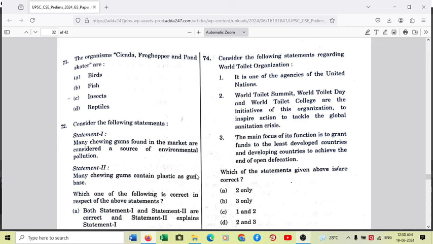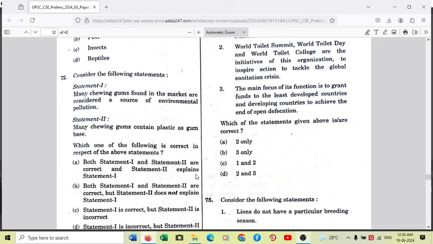They are insects. So cicada, froghopper and pond skaters, very unique kinds of insects. They live in water. Cicada, froghopper, they live in both environments, on land as well as on water. And pond skaters are basically very light insects which literally glide over the water surface in lakes, ponds, and rivers. So cicada, froghopper, and pond skaters all are insects. Factual question. If you know, you know the answer. If you don't know, you have to skip and move to another question, right? So option C is the right answer.